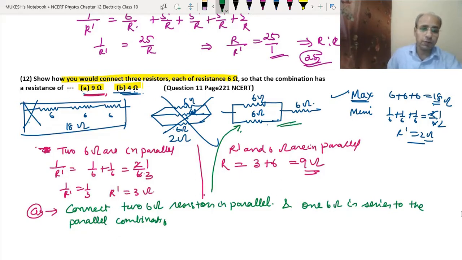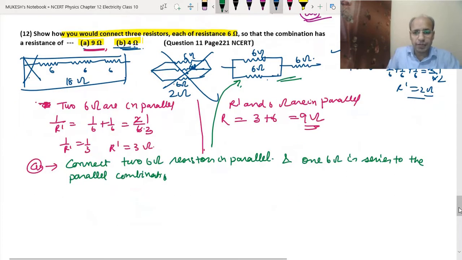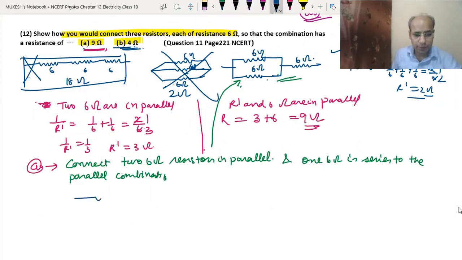Now we will go for the second part. In the second part, we have the 4 ohm. For the second part, we can have this arrangement. Let's say we have joined two 6 ohm resistors in series, and then the other 6 ohm resistor in parallel to that.